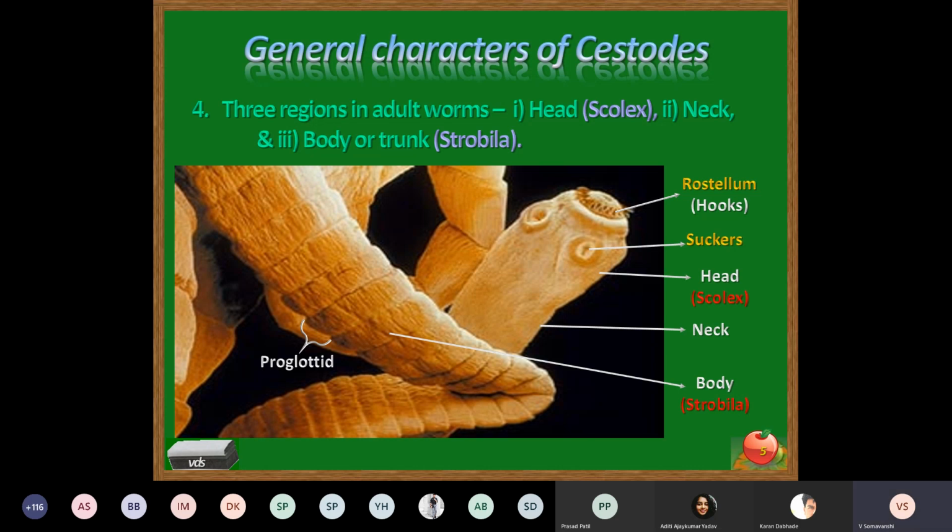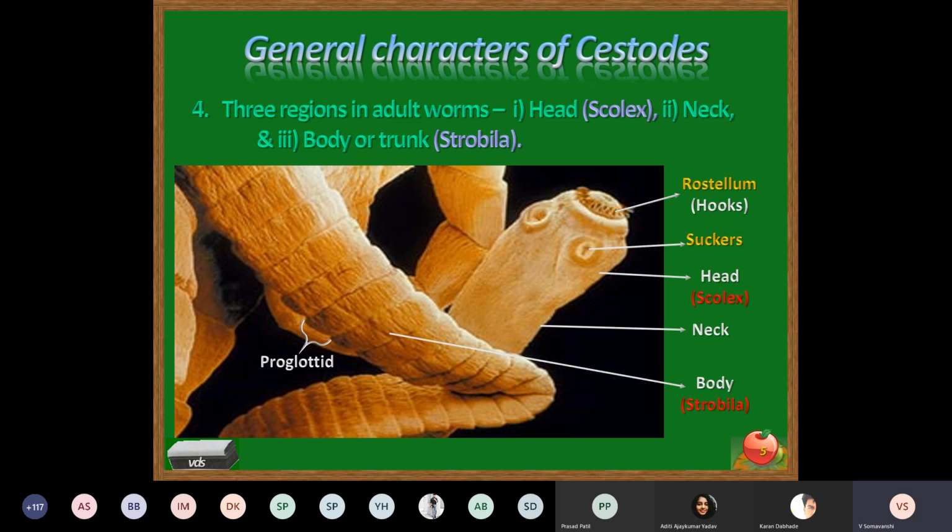Suckers are the most important part responsible for attachment of the parasite to the intestinal wall in those parasites where rostellum is not present. But in some parasites where rostellum is present, the hooklets are responsible for attachment of the parasite to the intestinal wall. And with the help of suckers, they take in the food material, the nutrients.